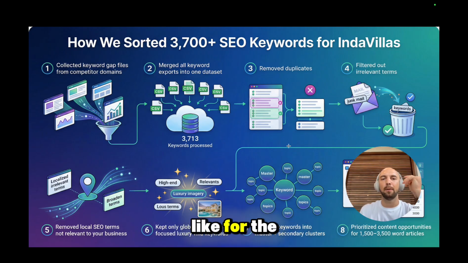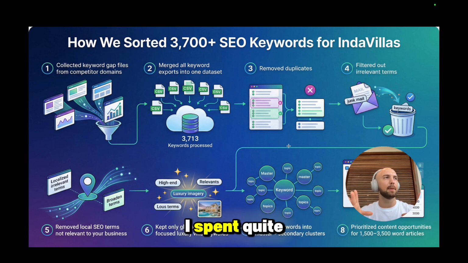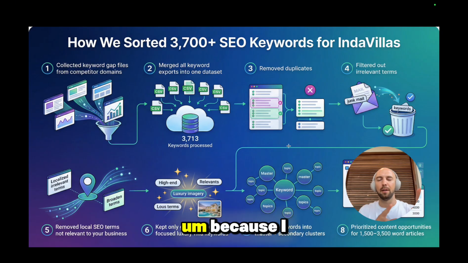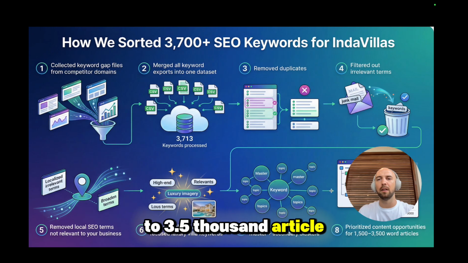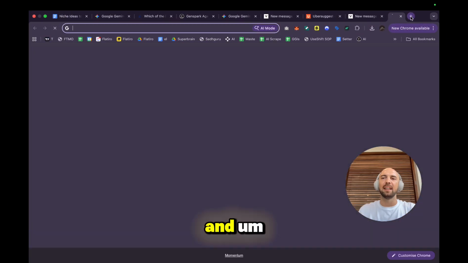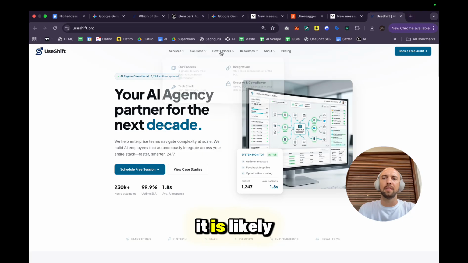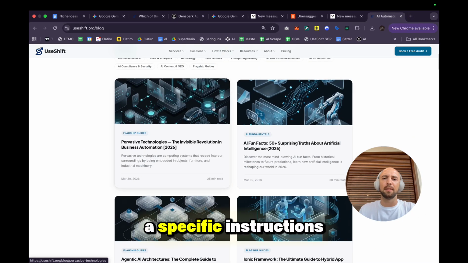To be fair, for the CLI to take the action and make these articles, I spent quite a lot of time prompting it and creating the best workflows, because I am producing 1.5 to 3.5 thousand articles a day, and yeah, it is likely that it will hallucinate if you don't give it specific instructions.